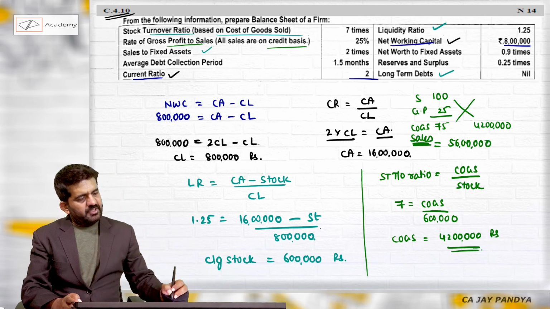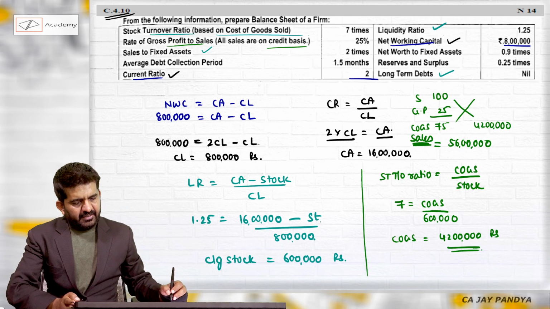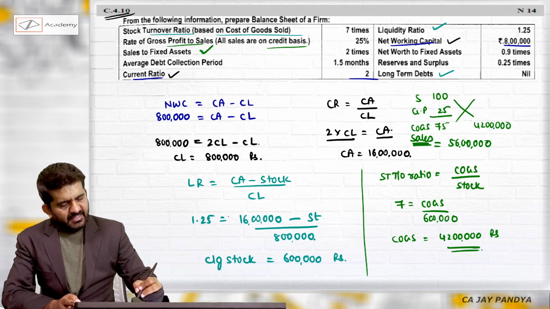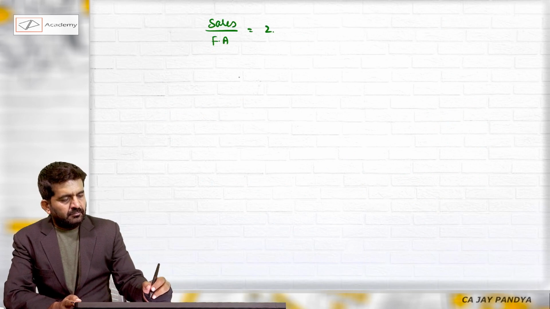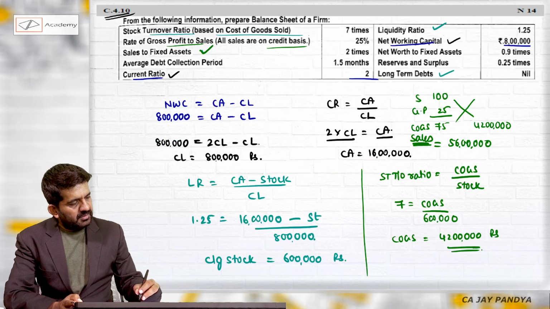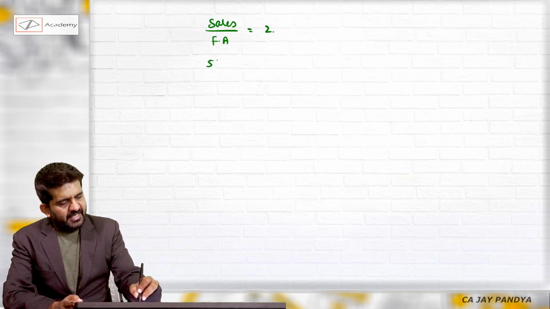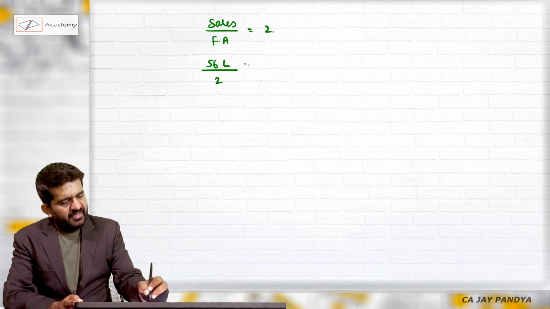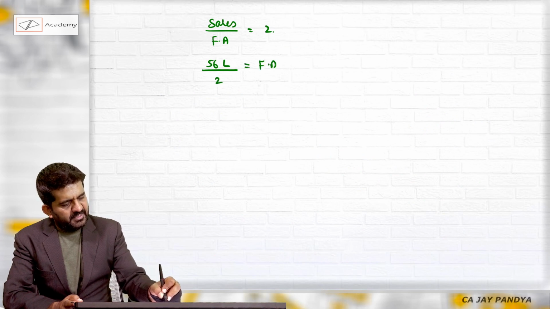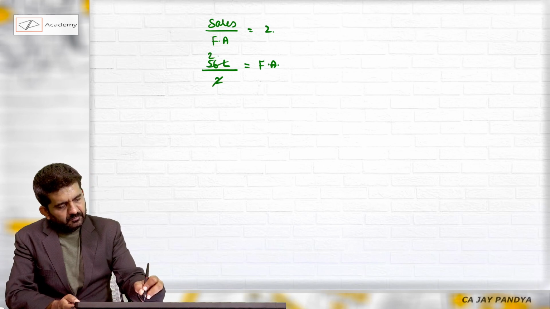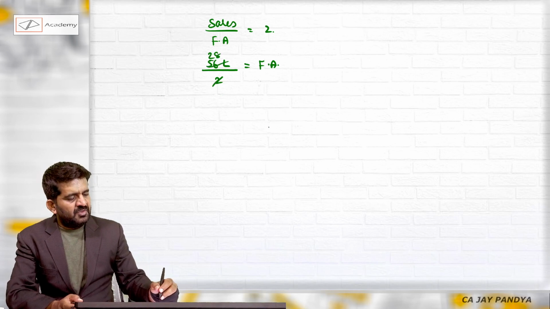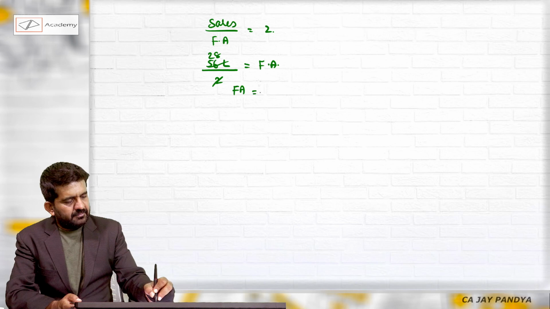So once I have got sales, I will be getting answer of fixed asset. Sales to fixed asset is 2 times. Sales is 56 lakhs divided by 2 is equal to fixed asset. This is 28. Fixed asset is 28 lakhs.